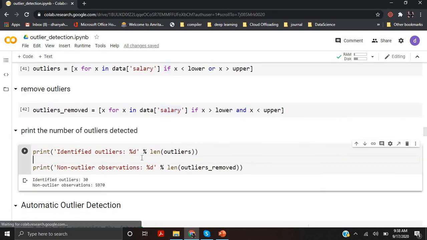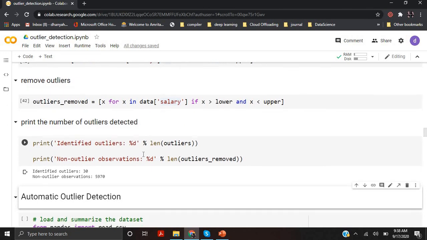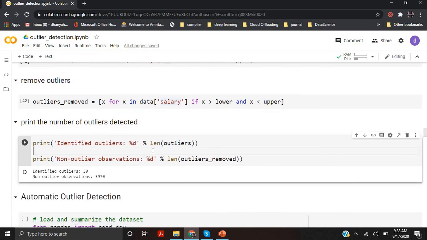So ultimately, the non-outlier points will be the points which are within the range of the lower and upper cutoff. Finally, I'm just printing the number of outliers and the number of non-outlier points. As you can see, 30 points are categorized as outliers and 5970 points are categorized as non-outliers.